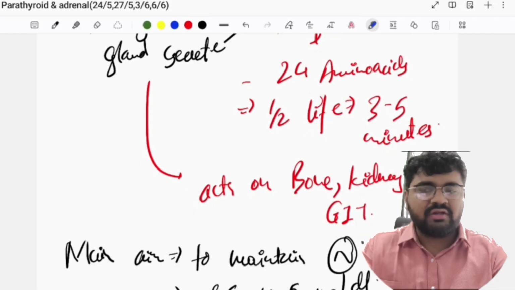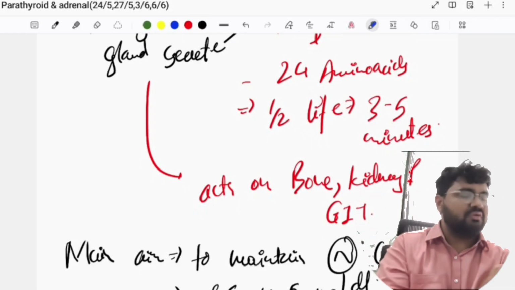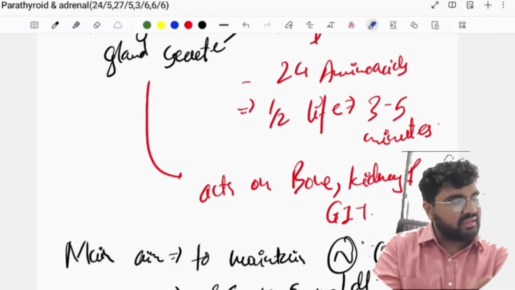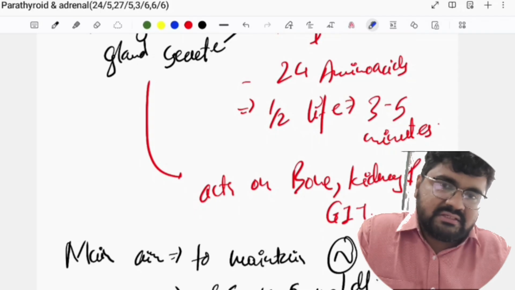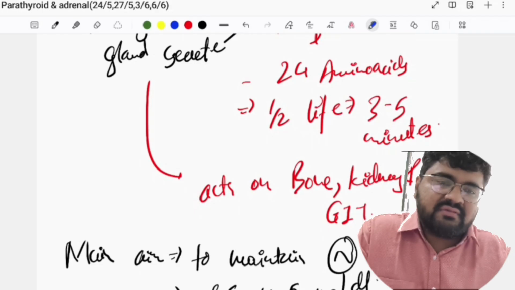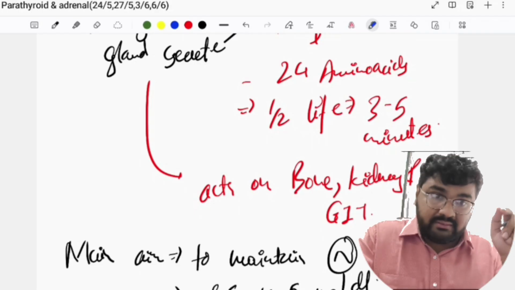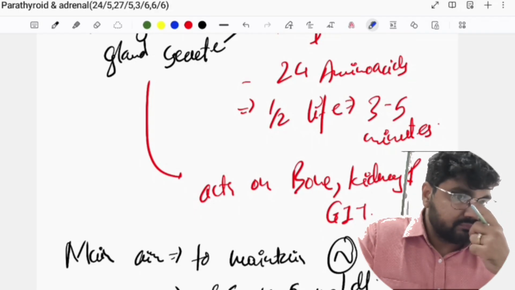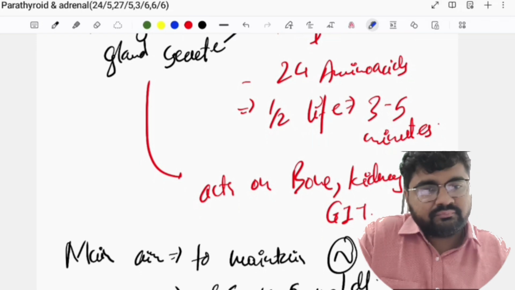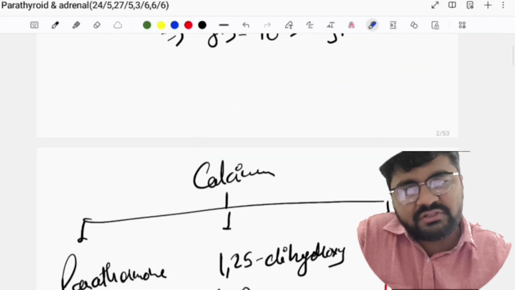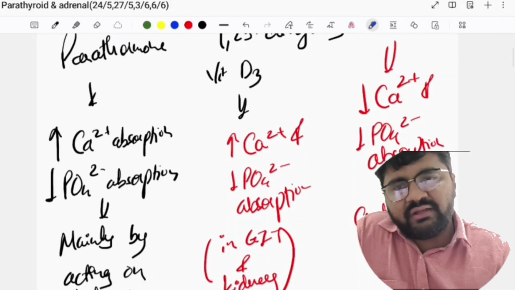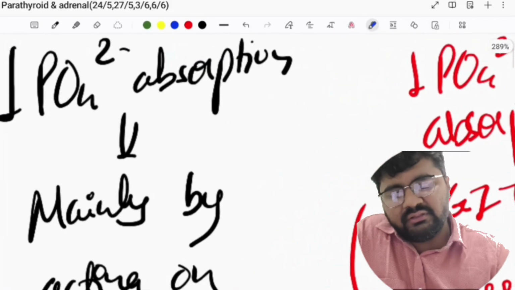Okay, in the body. So we need to know the individual function, physiology of it. So calcitonin का क्या काम है? Okay, so parathormone. Since our discussion is parathyroid, parathormone क्या करता है? It increases the calcium level or decreases in the blood? Okay, in the blood I'm talking. It increases the calcium level. Okay, it increases the calcium absorption, and decreases phosphate absorption by acting mainly on the kidney.